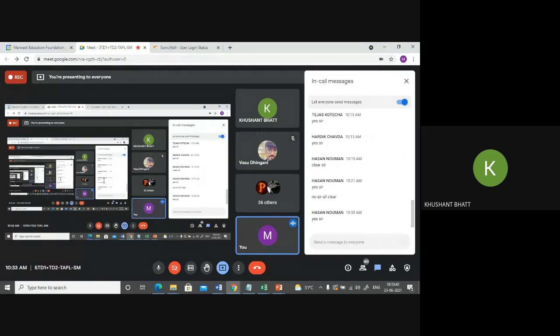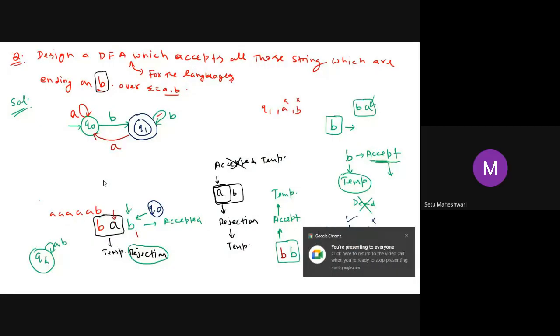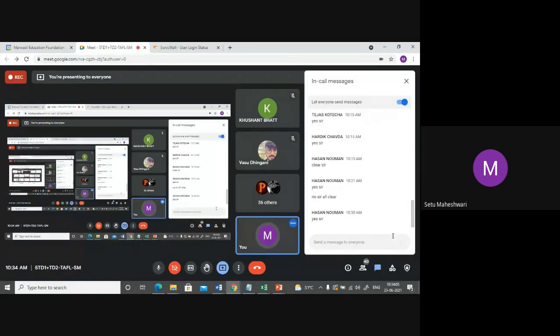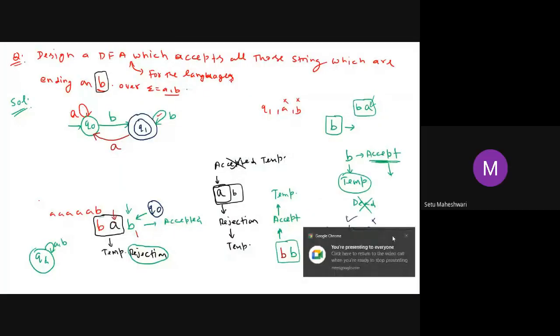So there is no dead state in this automata, neither final nor non-final. That's what I said in the initial classes: a dead state is not compulsory. It depends from question to question. It may be required or it may not be required. Anybody else want to ask anything more?